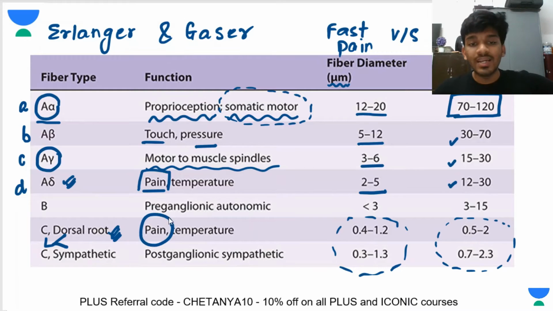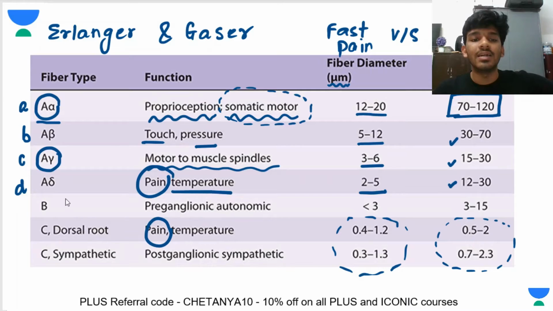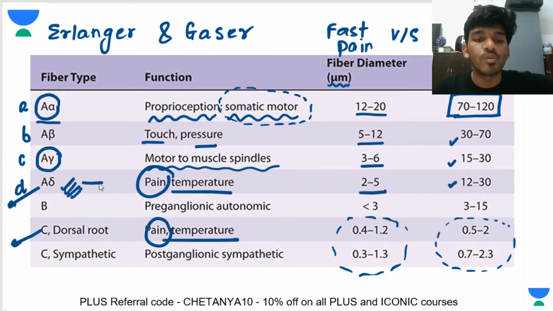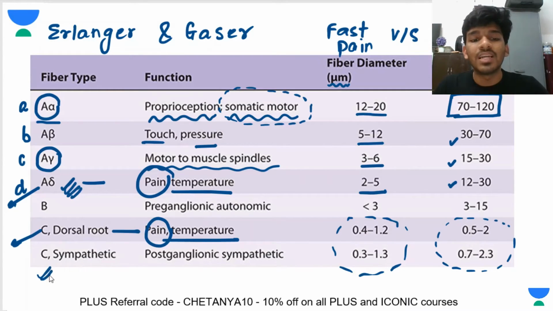So what is the important point to note from here? That you will find pain sensation being carried by A delta and C fibers. So pain and temperature by A delta, and also by C kind of fibers. The difference is they are myelinated, these are unmyelinated. So undoubtedly they will have faster conduction. So they are responsible for somatic pain. These are responsible for visceral pain. All right. B fibers are preganglionic autonomic, and C sympathetic fibers are postganglionic sympathetic.